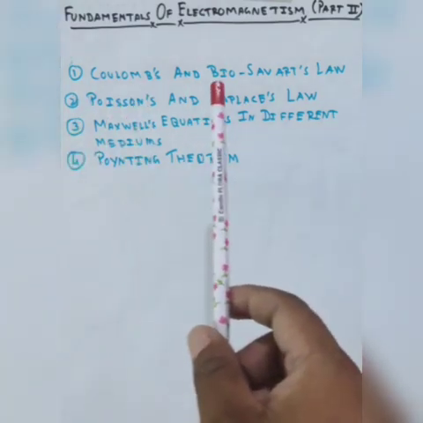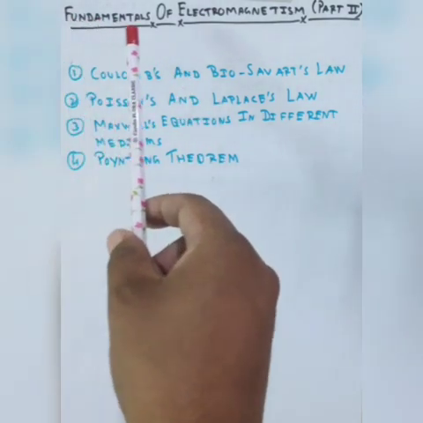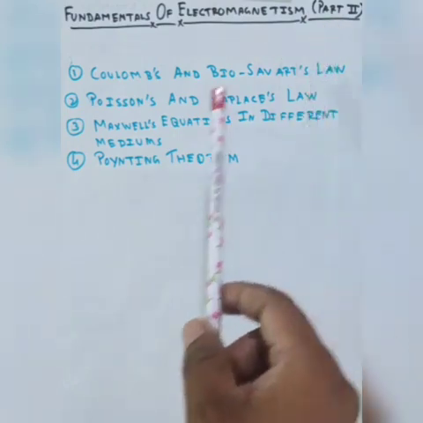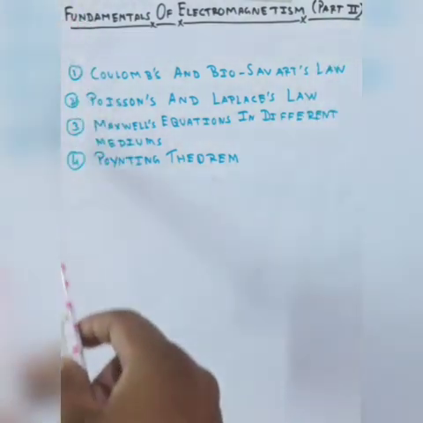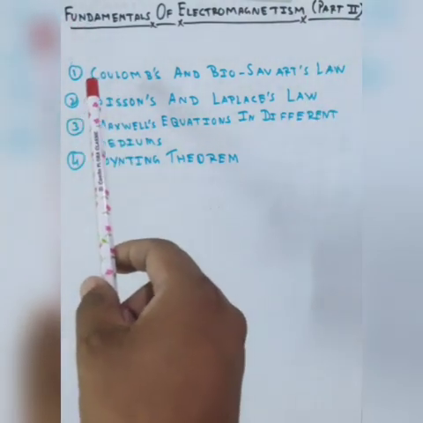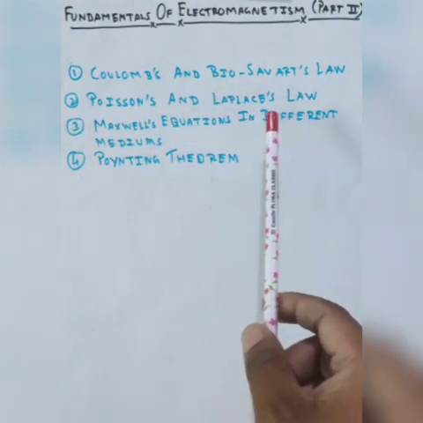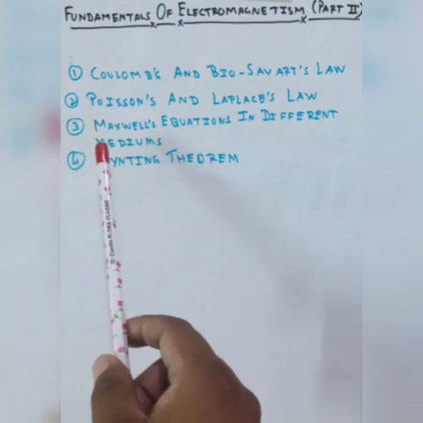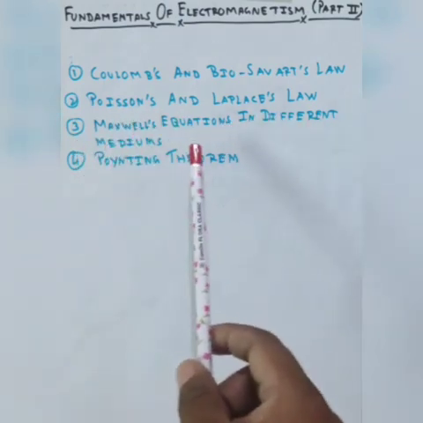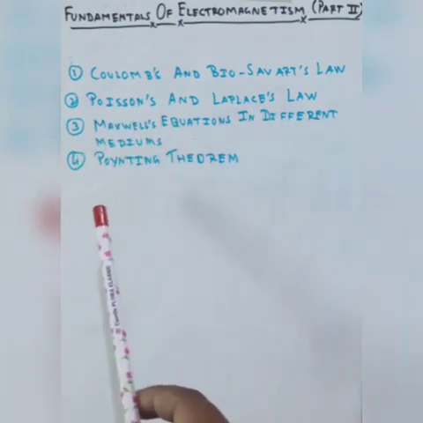Today I am going to present on fundamentals of electromagnetism, part two. These are the contents of my lecture. First one is Coulomb and Biot-Savart law. Second one is Poisson and Laplace law. Again, Maxwell equations in different media, and last one is the Poynting theorem.